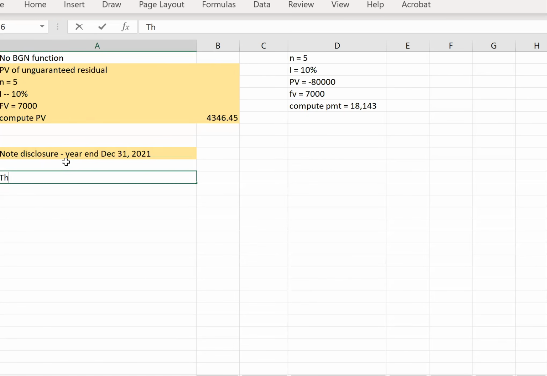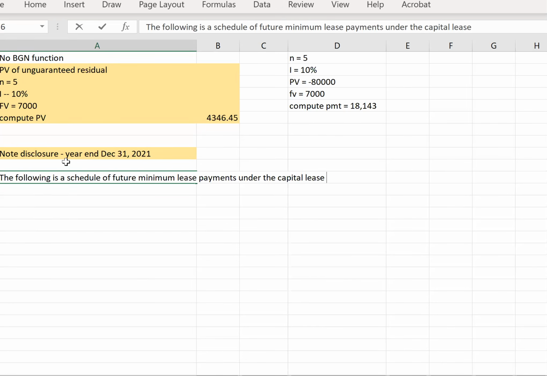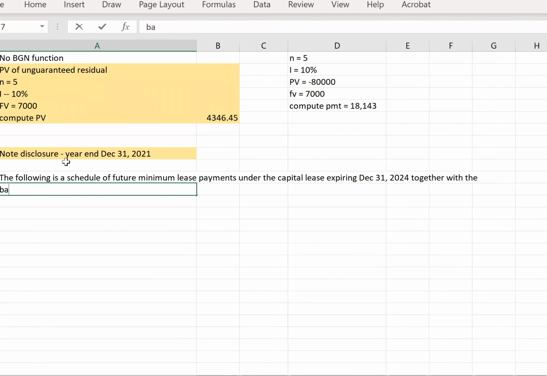So what we're going to say is the following is a schedule of future minimum lease payments under the capital lease expiring December 31st, 2024, together with the balance of the obligation under a capital lease.